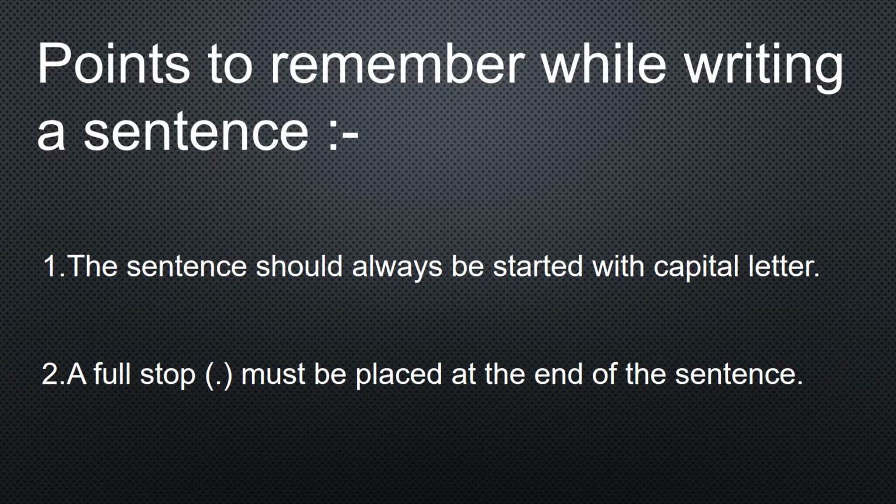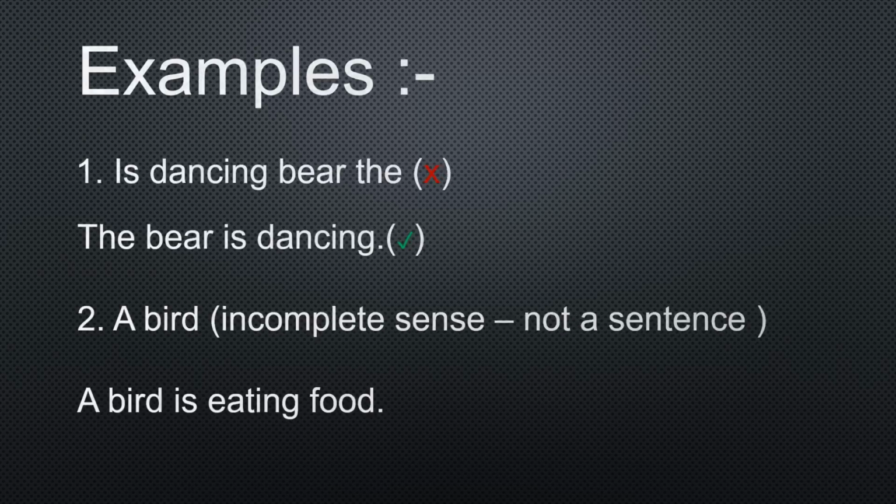That means the sentence should always start with a capital letter, and if it is not, that is not your sentence. Second, a full stop must be placed at the end of the sentence. You should always put a full stop whenever you end your sentence. Got it? Let us see some examples now.